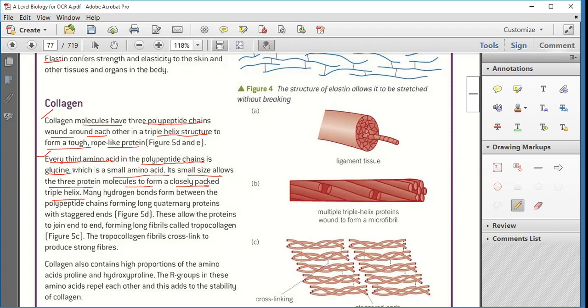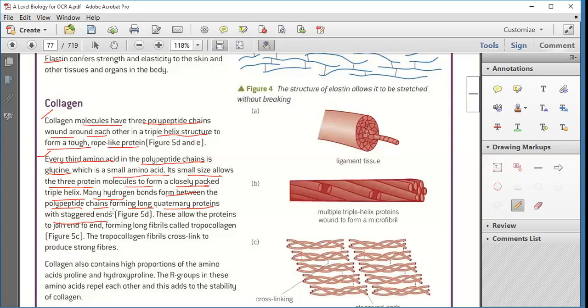Its small size allows the three protein molecules to form a closely packed triple helix. Now, many hydrogen bonds form between the polypeptide chains, forming long quaternary proteins. Is that point clear? Okay. Long quaternary proteins with a staggered end.